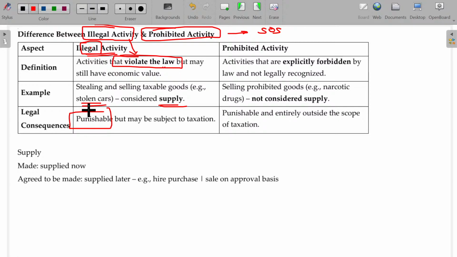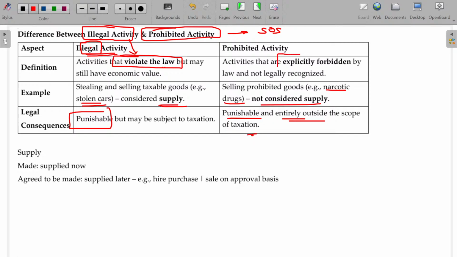Prohibited means selling drugs. Narcotic drug selling is always prohibited. If you are involved in selling prohibited goods, this will not be considered as supply. Only penal provisions will be applicable, it is punishable, and it is entirely outside the scope of taxation.